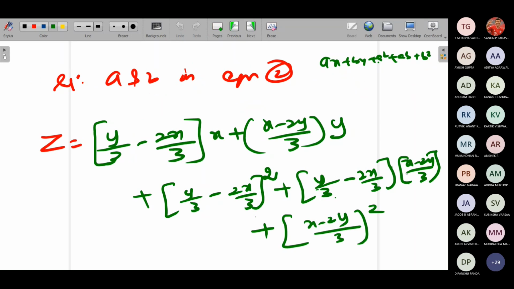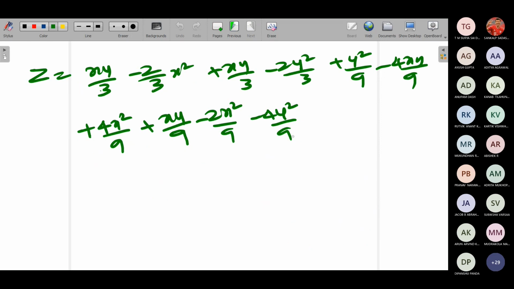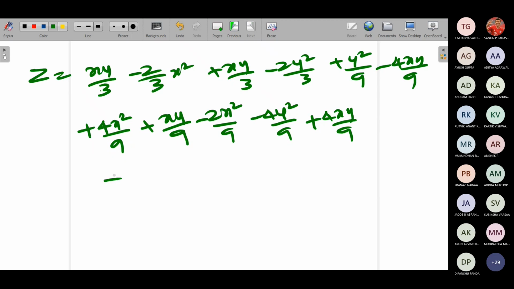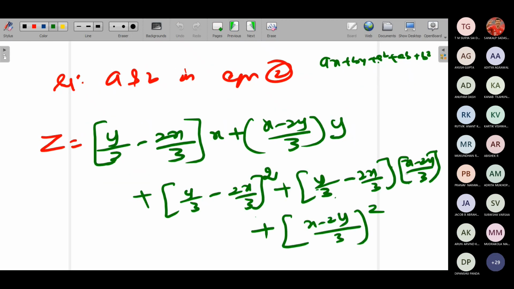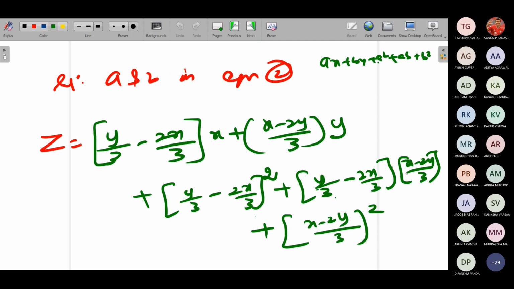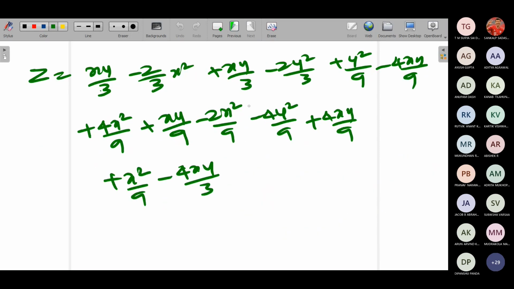Okay. Then the other term will become minus of minus plus 4xy by 9. Plus 4xy by 9. What about the other terms? Again, you have to expand this. Once you expand this, you'll get x square by 9 minus 4xy by 9. Sorry, xy by 3 plus 4y square by 9. Now check which are the terms getting cancelled. You cancel it.